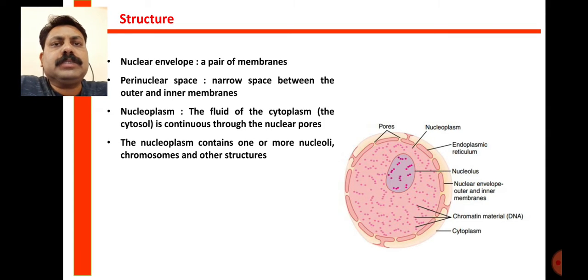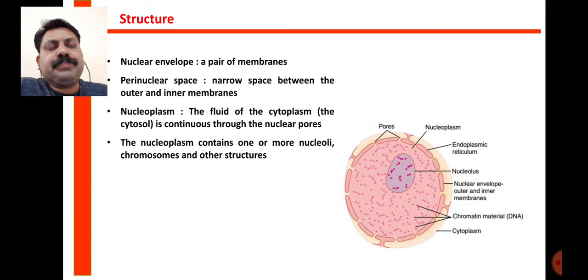As with the other organelles, we call them the outer membrane or inner membrane. Here, in the case of the nucleus, it is the nuclear envelope because it covers the nucleoplasm, or it covers the nucleus inside. In between the two membranes of the nuclear envelope, that is, the pair of membranes, the space is called the perinuclear space. In mitochondria, it is the intermitochondrial or perimitochondrial space. In chloroplast, it is the periplastidial space, and in the nucleus, it is the perinuclear space. Again, on the inner side, it contains the nucleoplasm.